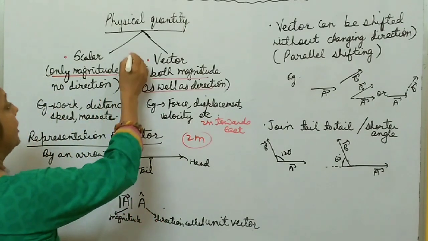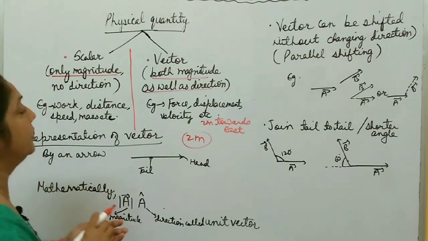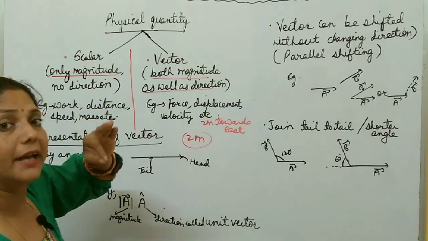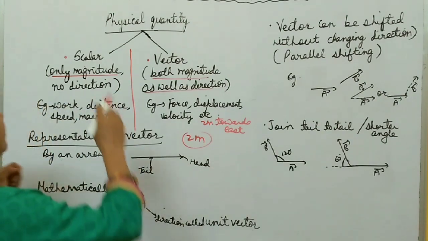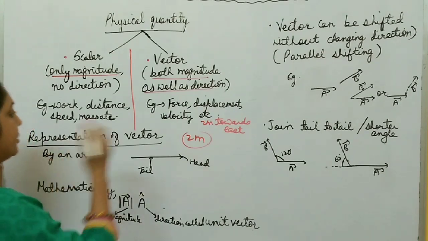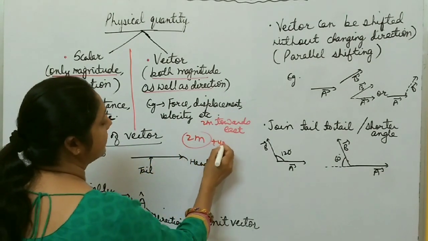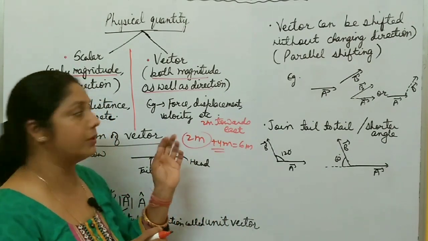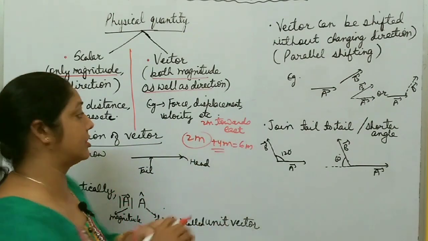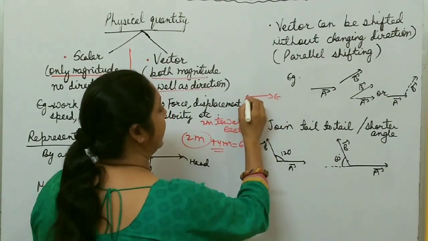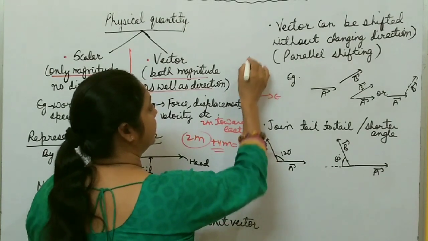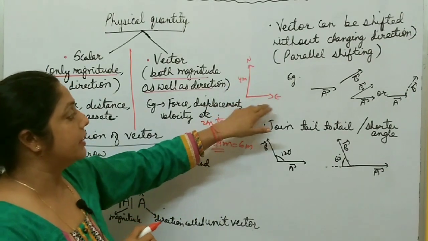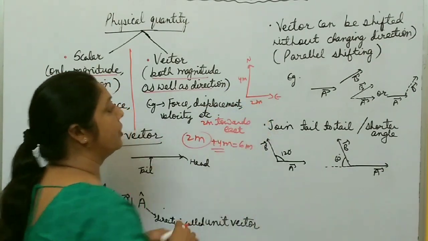Now, one more important difference between scalar and vector quantity, on the basis of which these two physical quantities are categorized, is how you add two vectors or two scalars. To add any two scalar quantities, you just simply add: 2 meter plus 4 meter. This is 6 meter. This is a scalar quantity, just simply added. But if it is 2 meter towards east in this direction and 4 meter towards north in this direction, now how do you add these two vectors, right? You do not add directly.